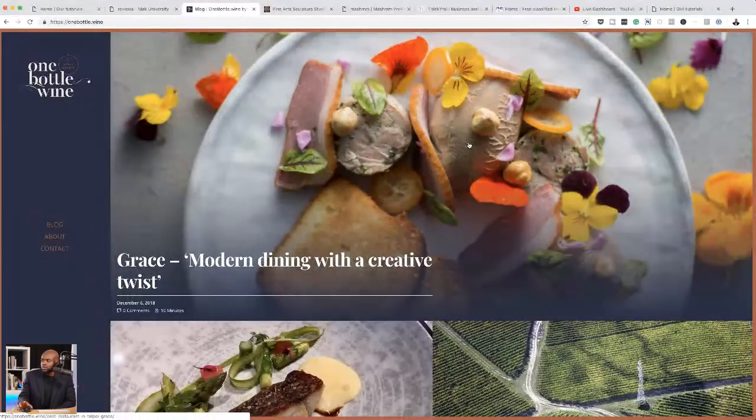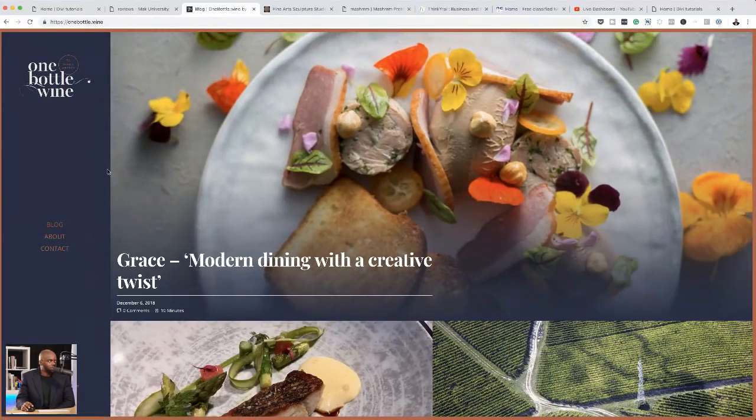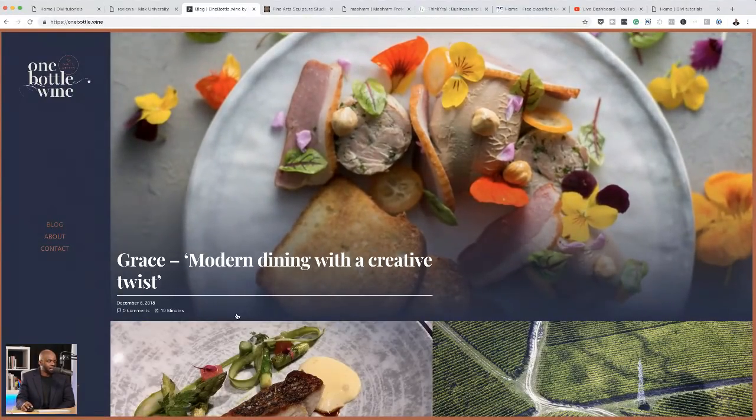The only thing that I would like to say here is this color that we have here, the gradient color. I would actually change that to black. So try and change that color to black, because we're having too much of this color now on the side. So if we change this into black, this will be much, much better. So that's what I would do on the homepage. But other than that, this website is well put together. It looks very, very clean, very professional, and I love it.